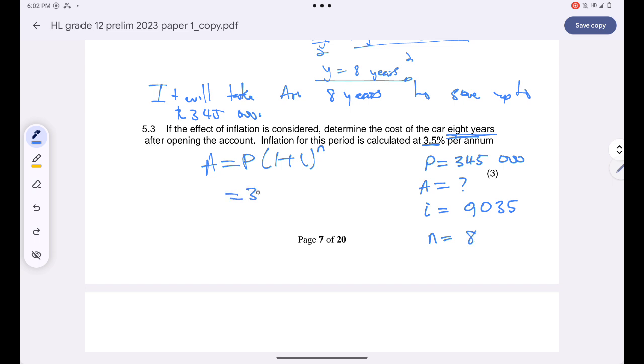So I'll simply say 345,000 and then 1 plus 0.035 to the power 8. And then this will give me the value of the car in 8 years time. 345,000 times 1 plus 0.035 all raised to the power 8.